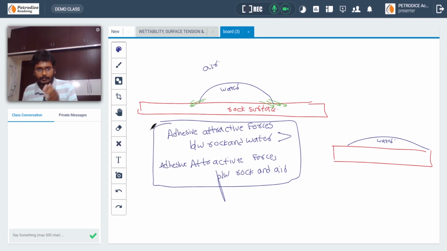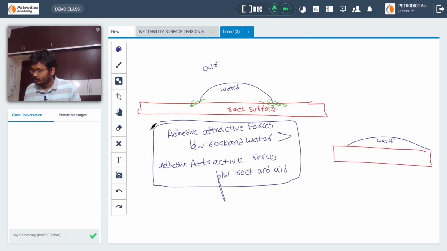Wettability is not an absolute value. We can say a particular rock is wet only when comparing two different fluids. Consider this: if you take a container and place water inside it, we cannot say that the container is water wet simply because the whole container is filled with water. There should be another fluid so we can compare. In this particular case, the rock surface has a high tendency to attract the water molecules rather than the air molecules.